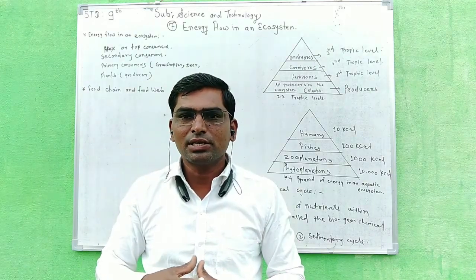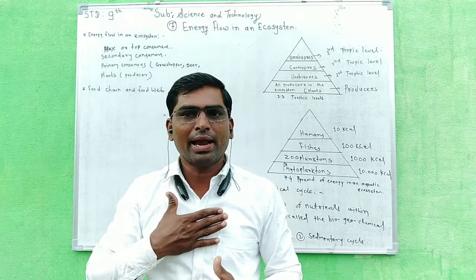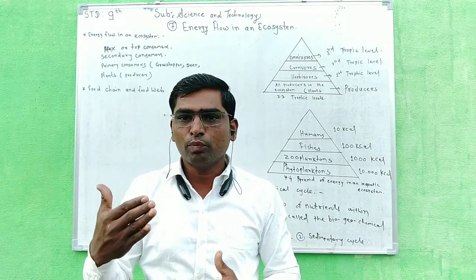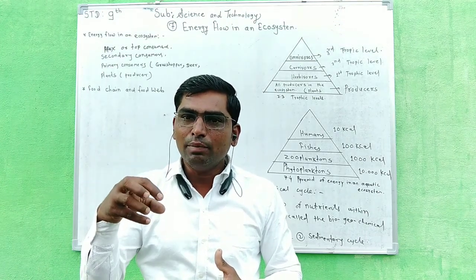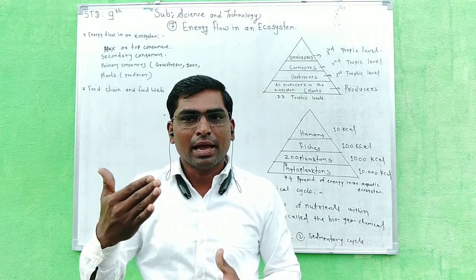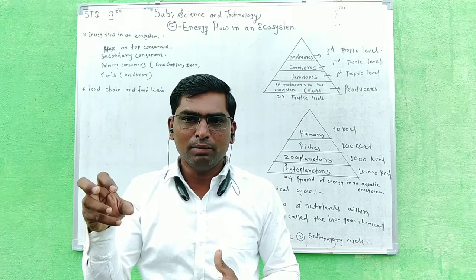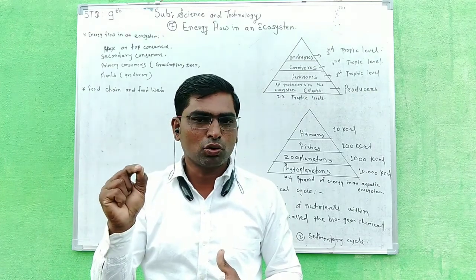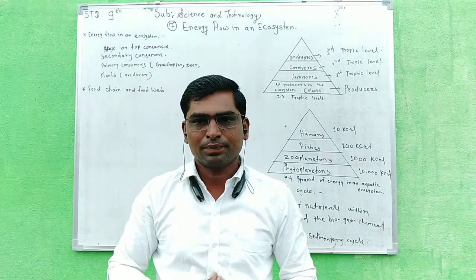And next concept is omnivorous. Man comes under omnivorous. Omnivorous means these animals eat plants as well as the flesh of animals. So these kinds of animals are called omnivorous.